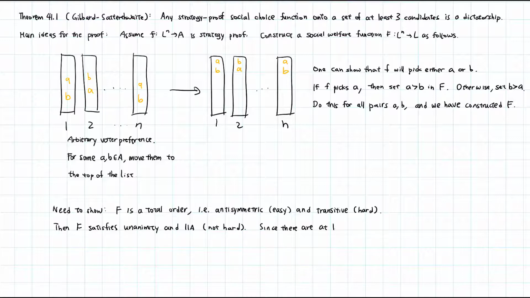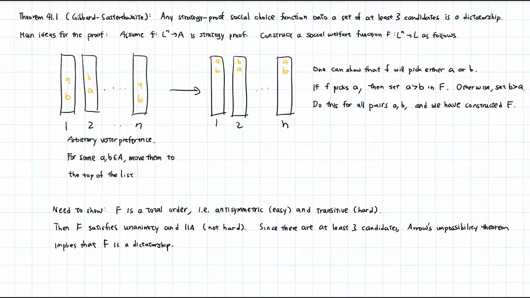Since there are at least 3 candidates, Arrow's impossibility theorem implies that our social welfare function capital F is a dictatorship. And the dictator for our social welfare function capital F is also a dictator for the social choice function F. And that is the idea for this proof.